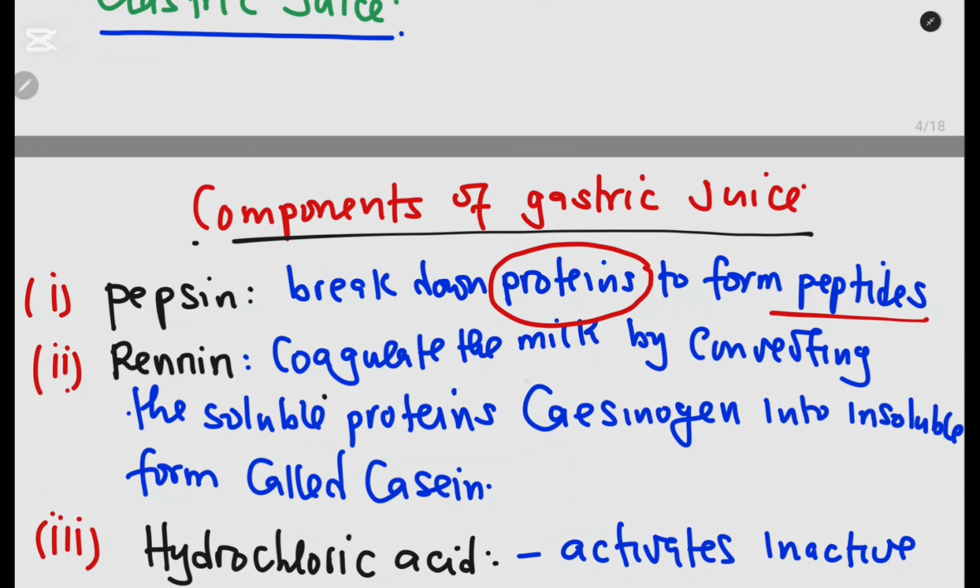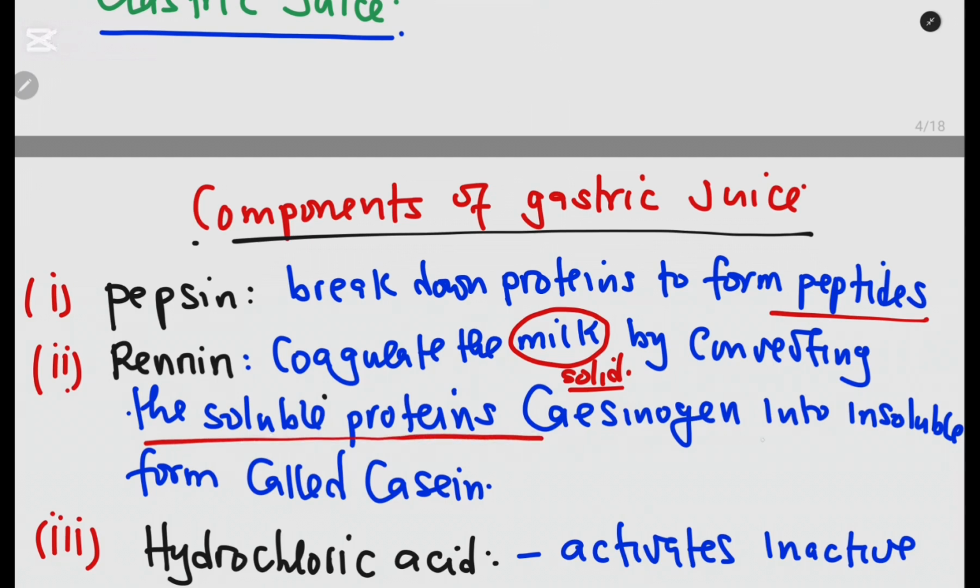Then renin coagulates the milk. To coagulate is to make the milk solid. That is what we mean by coagulation. So how does it make the milk solid? By converting the soluble protein, that is caseinogen, into insoluble protein, that is casein.